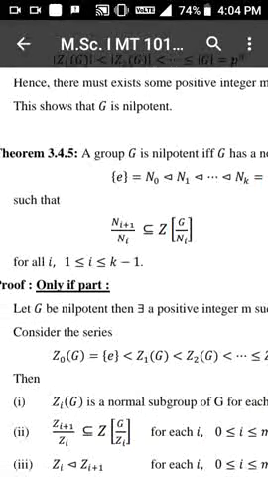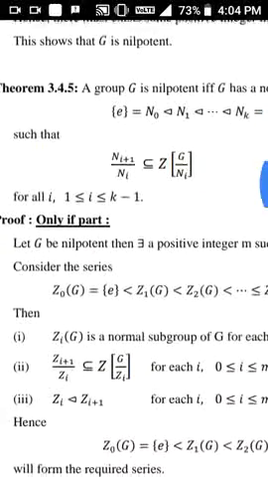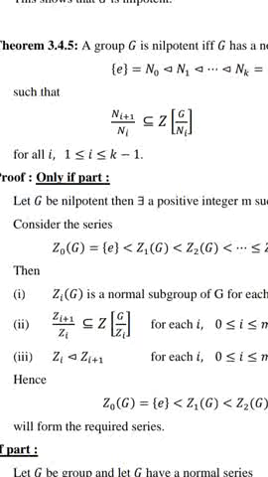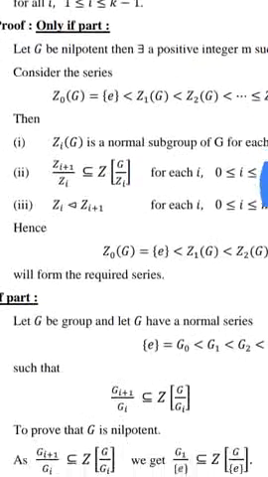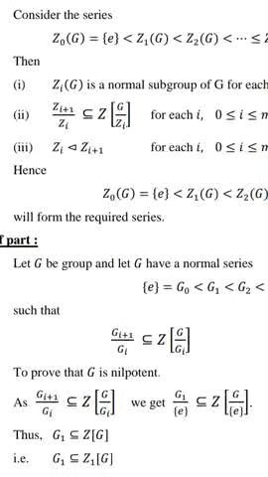Today I will discuss some theorems on nilpotent groups from the group theory of algebra, MSc first semester.